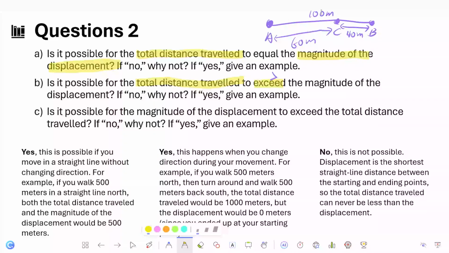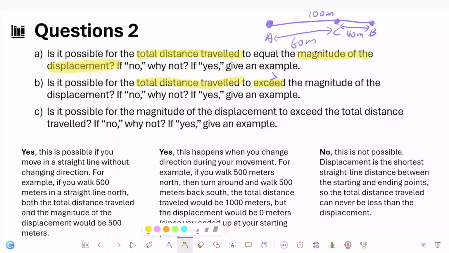From the example given here, the total distance traveled from A to B and then from B to C is 140, but the displacement is calculated only from A, the starting point, to C, the ending point, which is only 60 meter. So the total distance traveled always exceeds the displacement in this case if any change of direction occurs.